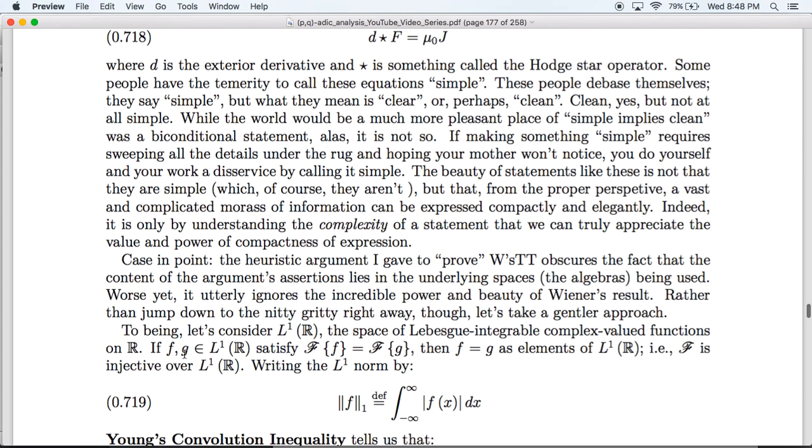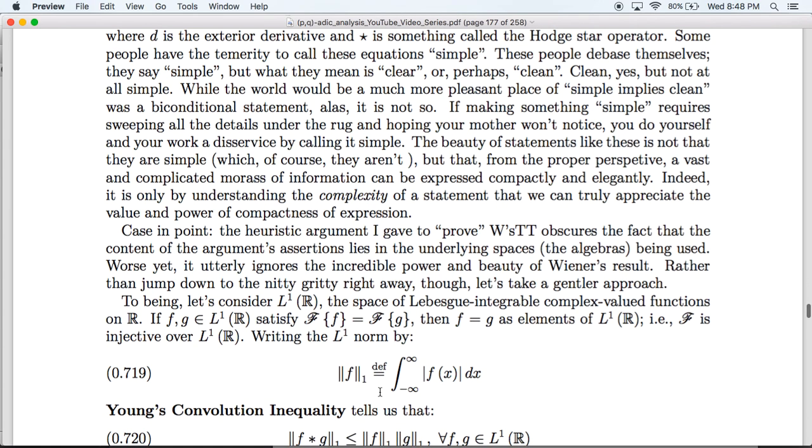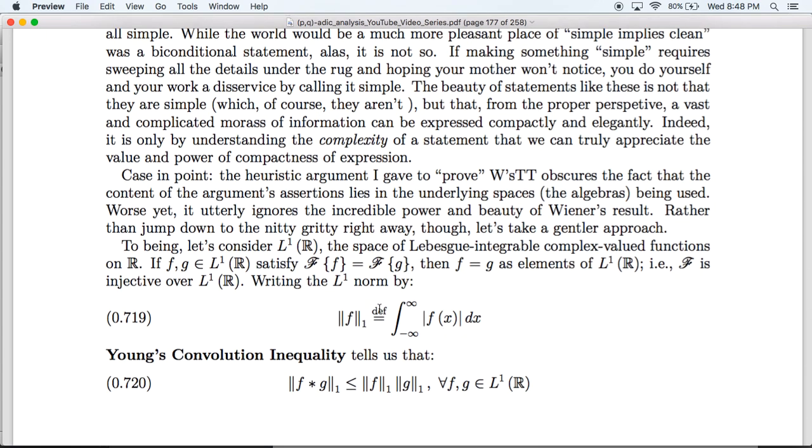If f and g are integrable and they have the same Fourier transforms, then f and g are equal as elements of L1, meaning that their difference is zero almost everywhere. This tells us that the Fourier transform is injective over L1 of R. So, writing the L1 norm like this, where all of the absolute values are normal complex absolute values, Young's convolution inequality tells us that the L1 norm of f star g is less than or equal to the product of the L1 norm of f and the L1 norm of g.